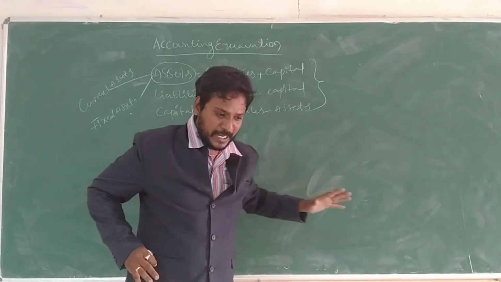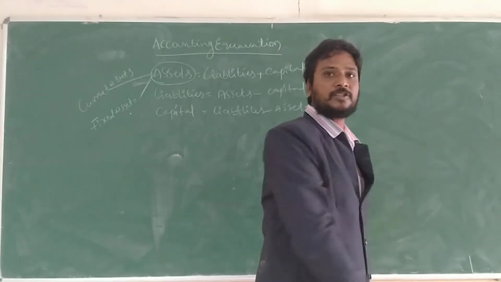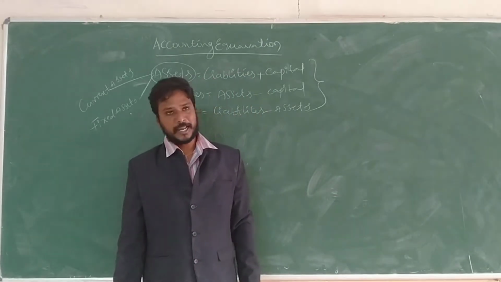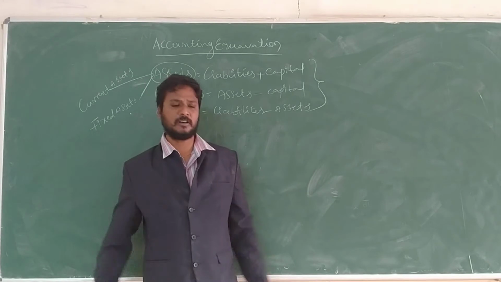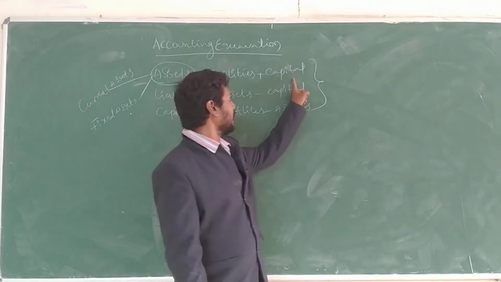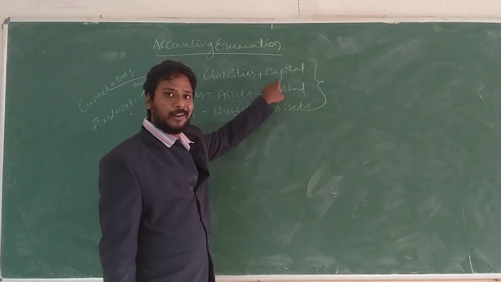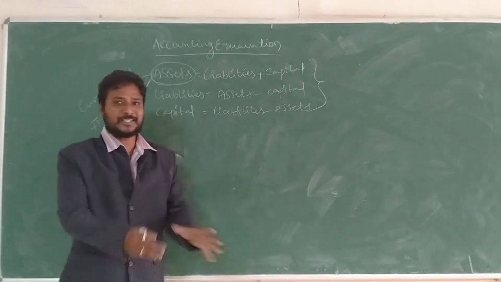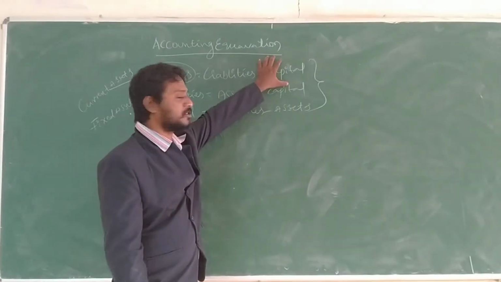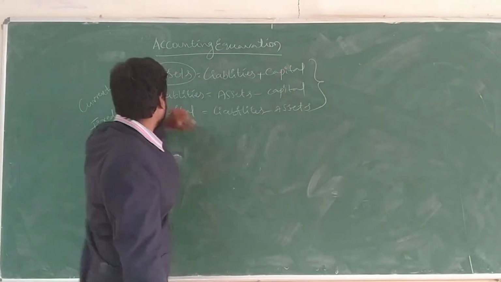For example, I invested some amount in the organization. We have started one new business. Compulsorily we need a capital amount, including from shareholders or owners. The capital amount is what we invest in the organization. We do business activities and earn extra amount on that particular amount, which is called capital. So this is the capital.